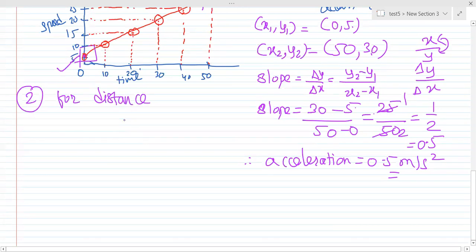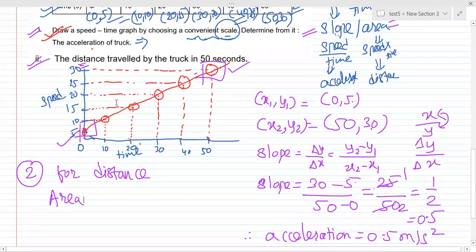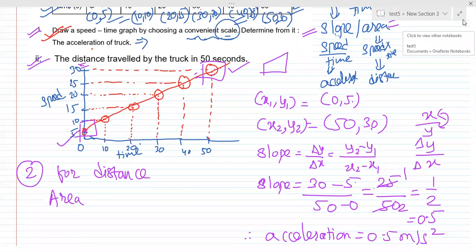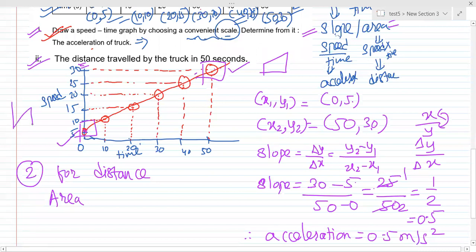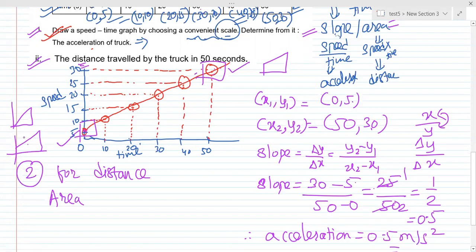Now, area means that entire diagram. What do you think this diagram looks like? Does it look something like a trapezium? It's a complete trapezium. There is a gap from the bottom. It is not a triangle. If it had started from the origin, then the figure would look like a triangle, but it has not started from the origin. It is starting from above. So it's a trapezium. Understood? Okay. Now let us try to apply the formula.